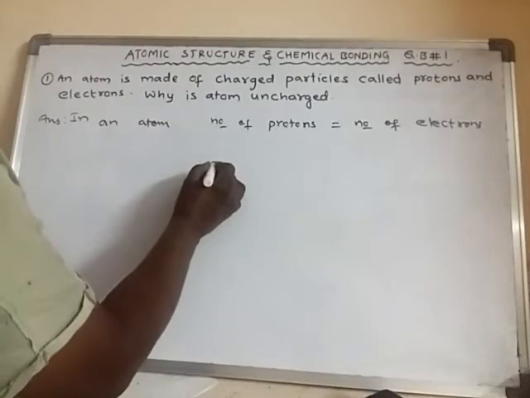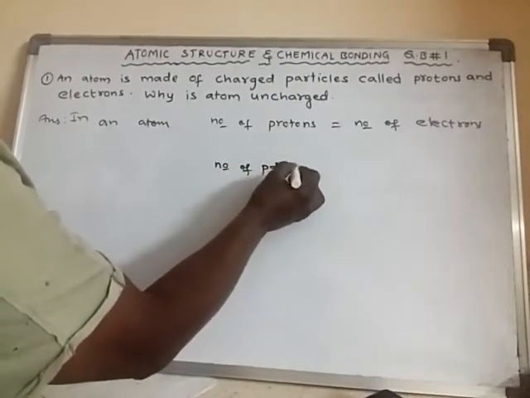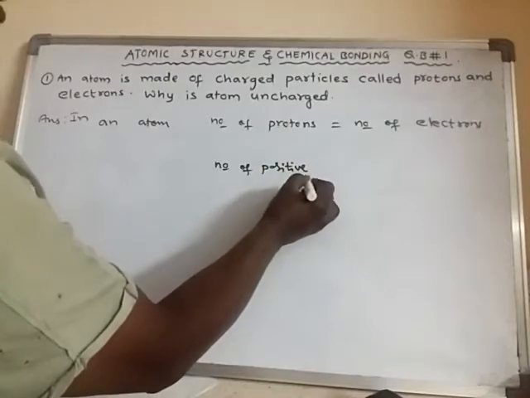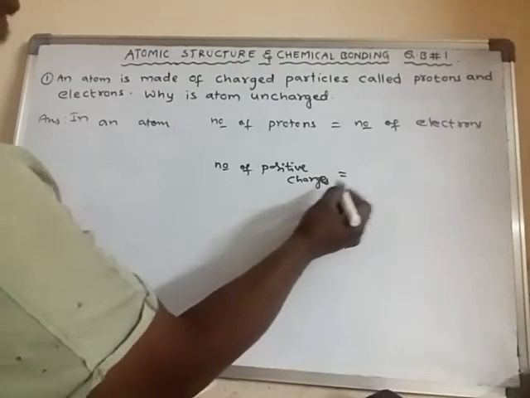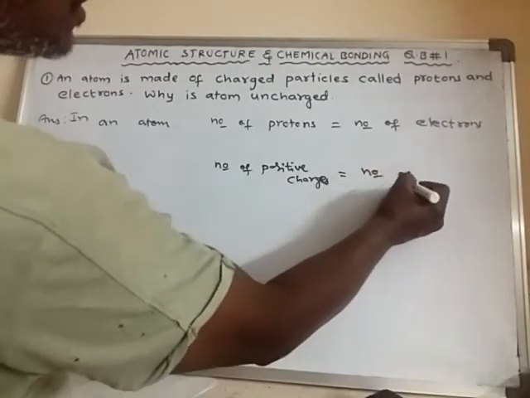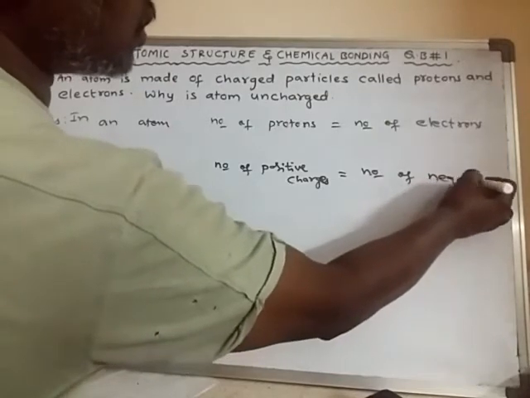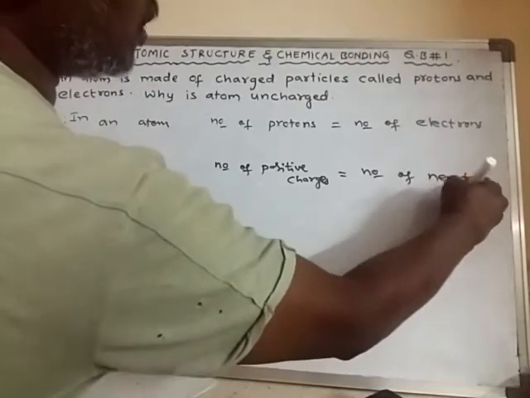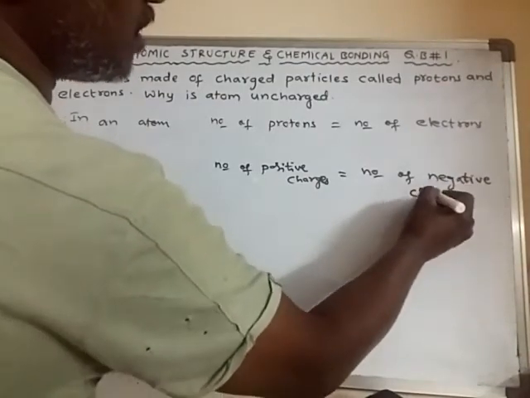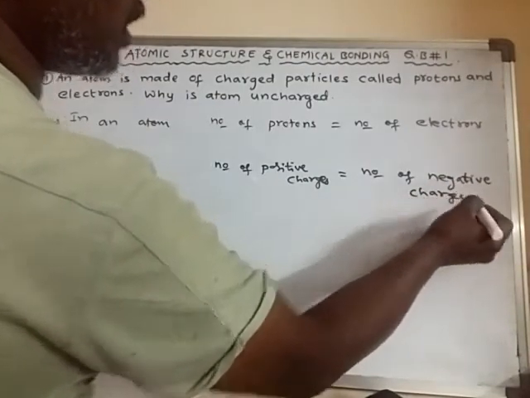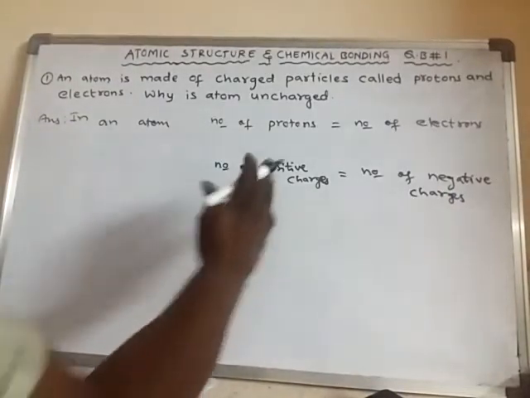So number of positive charges is equal to number of negative charges. If positive charges and negative charges are equal in number, what happens?